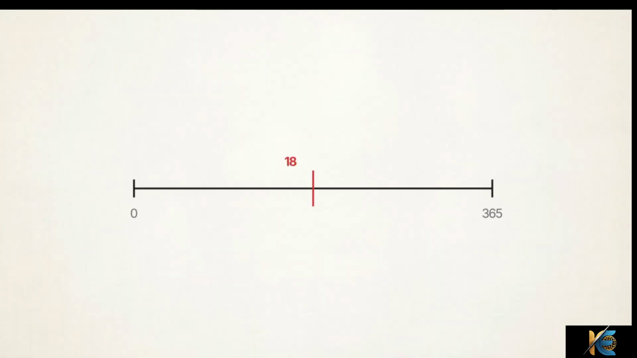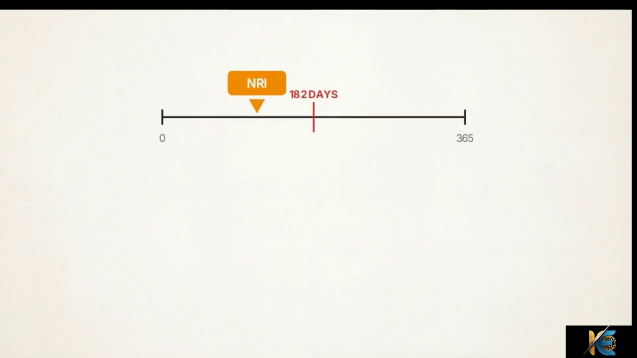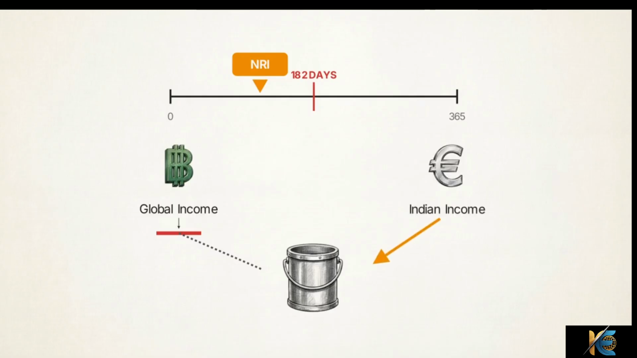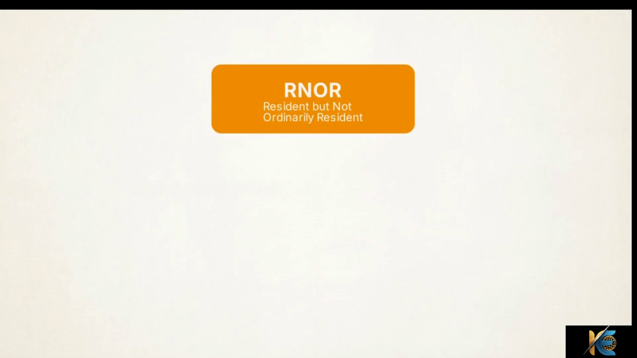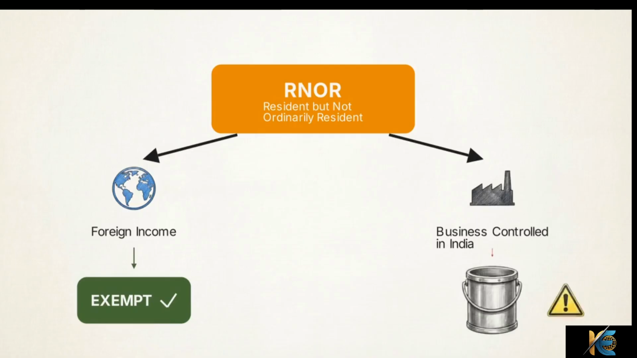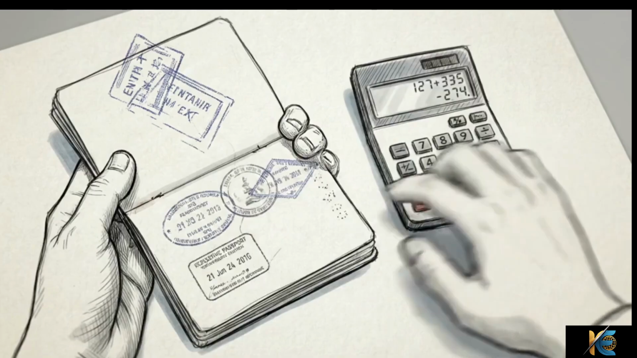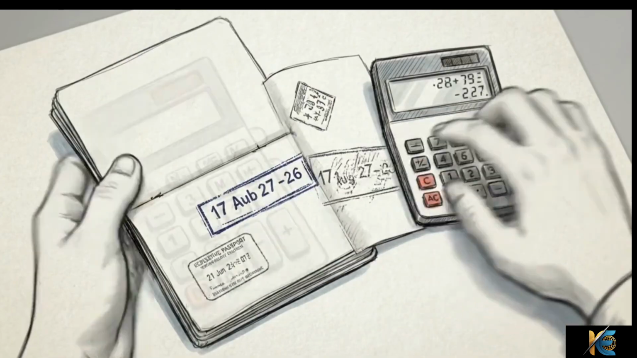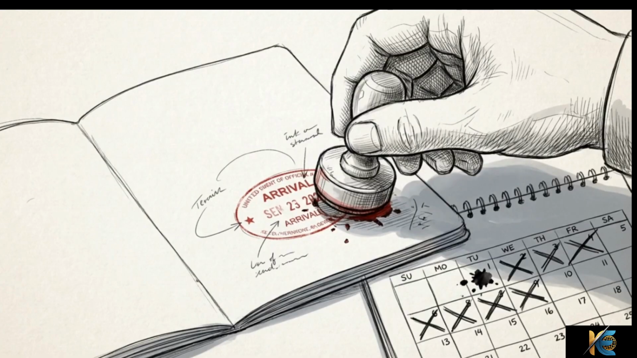Spending less than 182 days in India classifies you as a non-resident Indian, or NRI. This status changes the jurisdictional limit. Your global income stream is ignored by the Indian tax system. Only money earned or received within India remains taxable. There is a transitional category called resident but not ordinarily resident, or RNOR. In this state, foreign income is generally exempt unless it is derived from a business controlled within India. Most compliance issues arise from taxpayers miscounting their days and applying the wrong rules to their foreign earnings. Physical presence is the primary trigger that determines whether the Indian government can tax your global wealth.